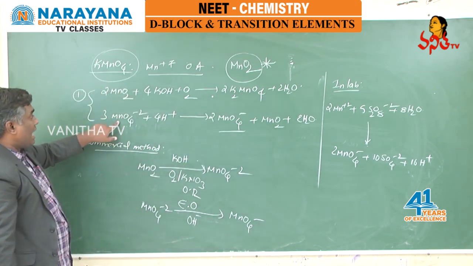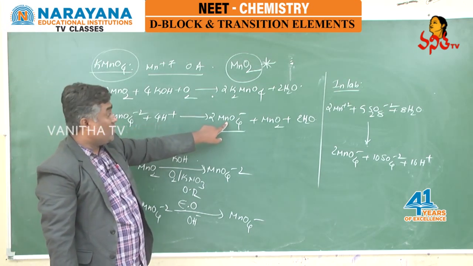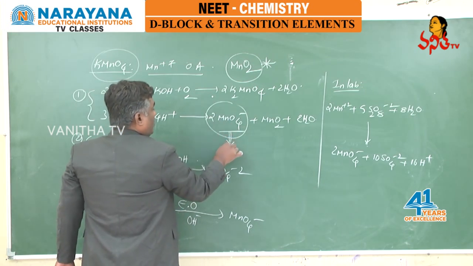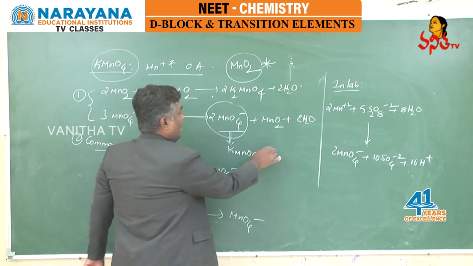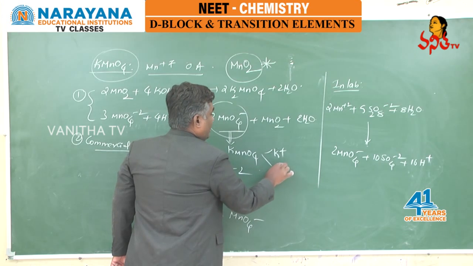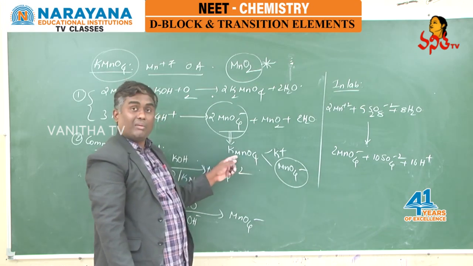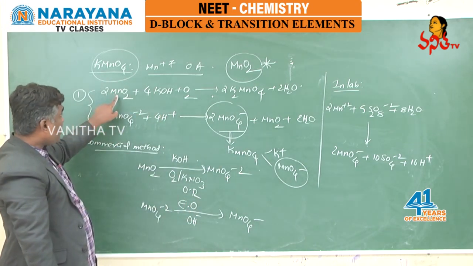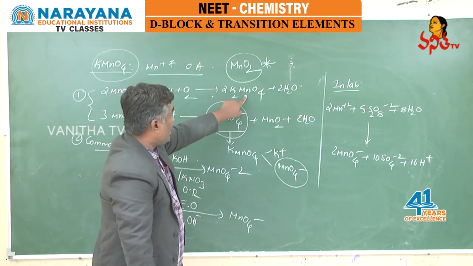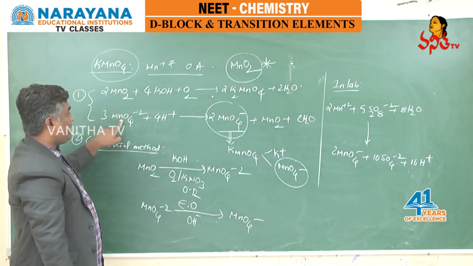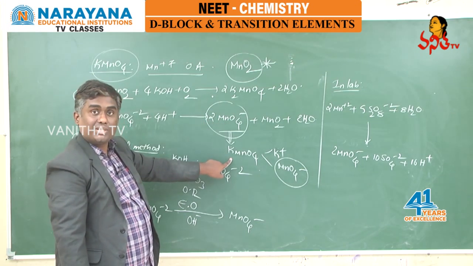In the next step, that manganate ion on reaction with sulfuric acid, you are getting permanganate ion. You can say permanganate ion is equal to KMnO4, because KMnO4 on breaking is producing K plus and MnO4 minus. You got permanganate ion means indirectly you can say you got KMnO4. So pyrolusite on reaction with base in presence of oxygen gives potassium manganate, and it contains manganate ion. That manganate ion on acidification with sulfuric acid, we are getting permanganate ion. We got permanganate ion means nothing but we got potassium permanganate.